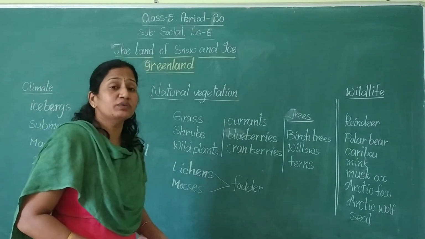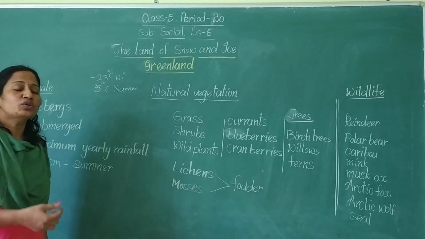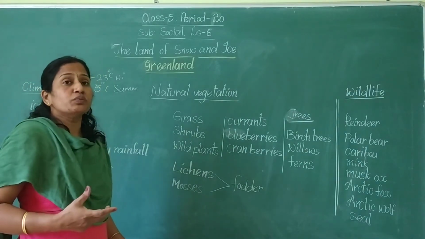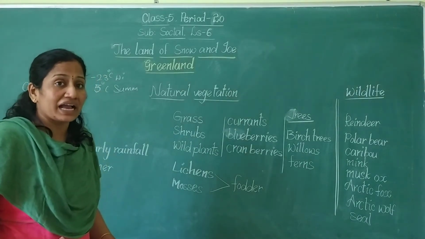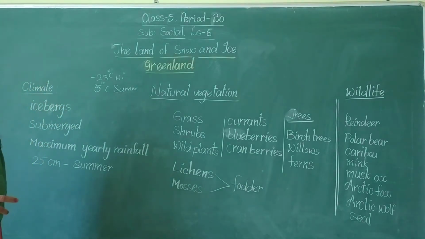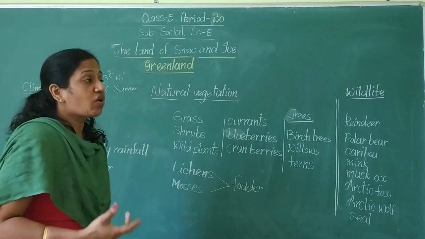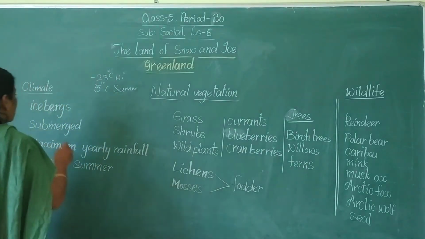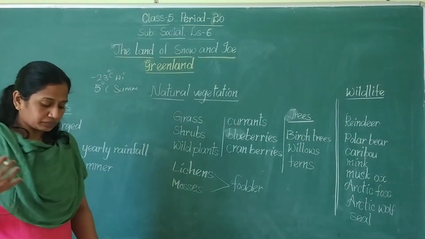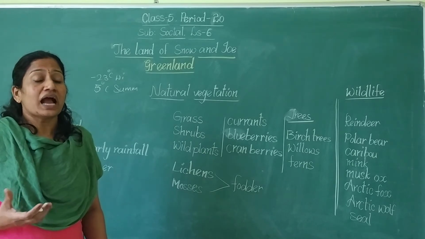So what will happen when the sun rays fall on Greenland? Automatically the snow melts, and whenever the snow melts, the large blocks of melted ice are called icebergs. What are they called? Icebergs. The large blocks of melted ice are called icebergs.